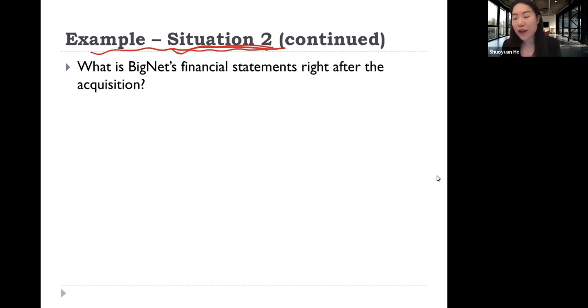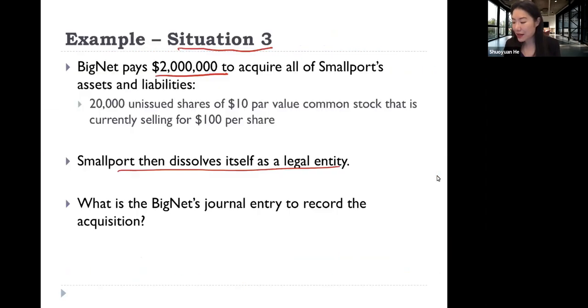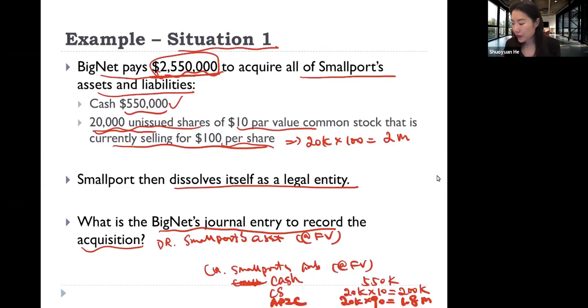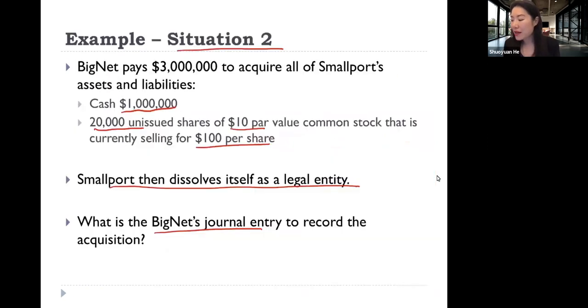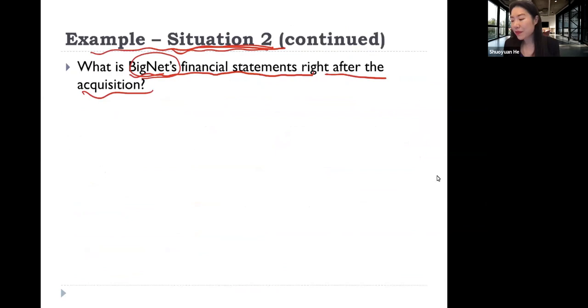I want you to take 5 minutes and try to work out what BigNet's financial statement is right after the acquisition. So BigNet has a financial statement before acquisition, right? So it is this column. And then we make a journal entry, which we just talked about. Please just combine this column with the journal entry and tell me what BigNet's financial statement is after the acquisition.